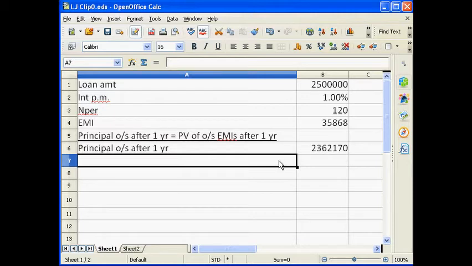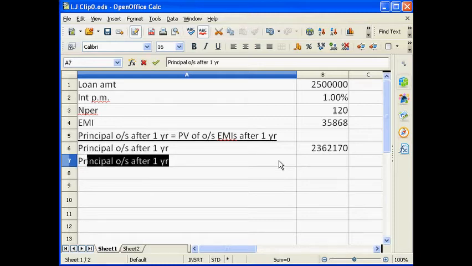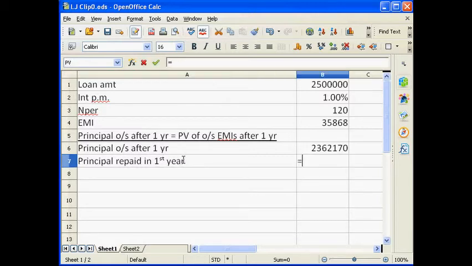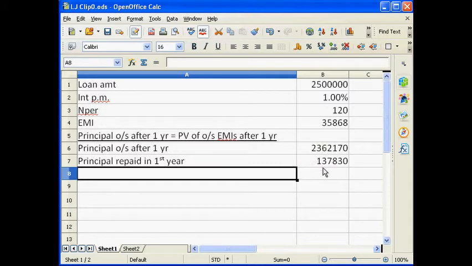And today, I mean prior to the 10-year period, what is the principal outstanding? That is nothing but the loan amount. So from this we can assume that the principal repaid in first year is equal to the loan amount minus the principal outstanding after the first year. So this is the principal repaid in the first year.